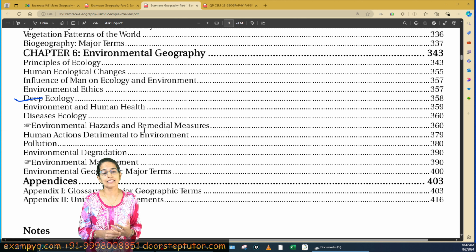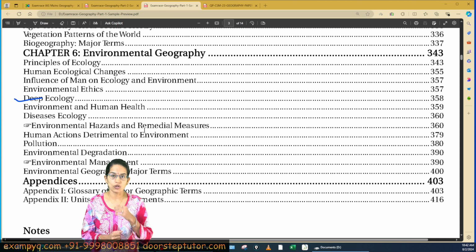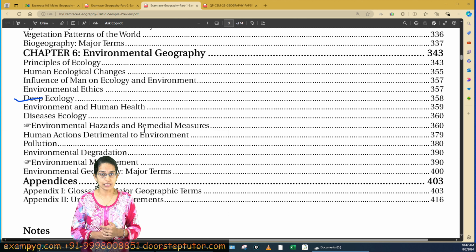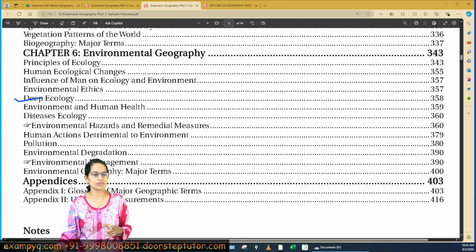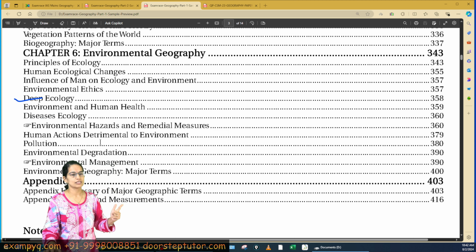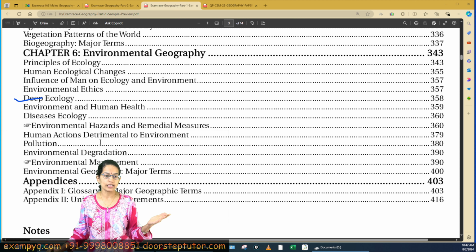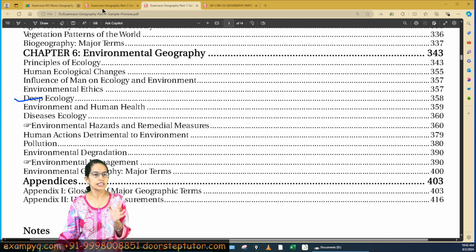In the previous lecture, I had already explained before your examination that there are certain topics which have been added to the NET syllabus, and these topics really become important for your UPSC as well. Of that, deep ecology is one of those. Another important topic which has been added is disease ecology, which again becomes important for this year in light of the numerous vector-borne diseases coming up. Chandipura virus is one such example, Zika virus, Nipah virus. So disease ecology, again a very important topic for this year.